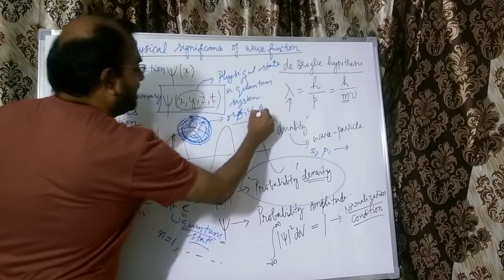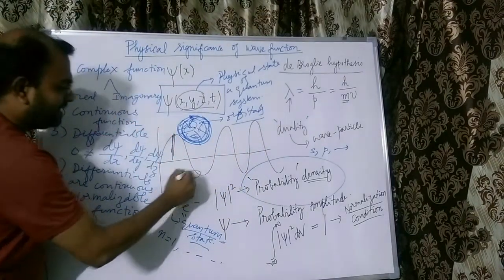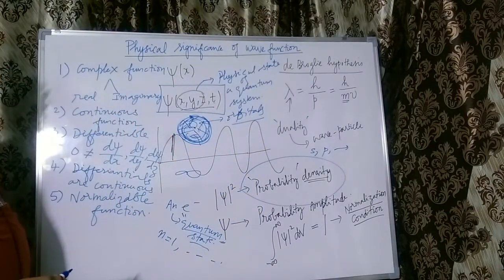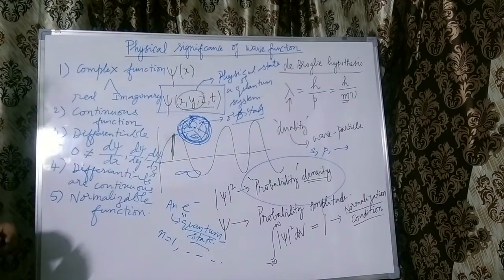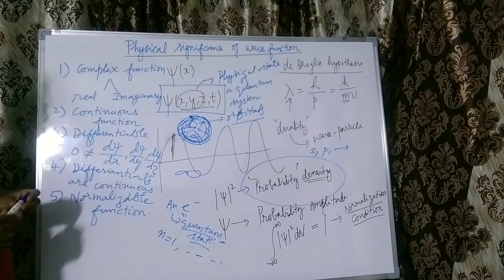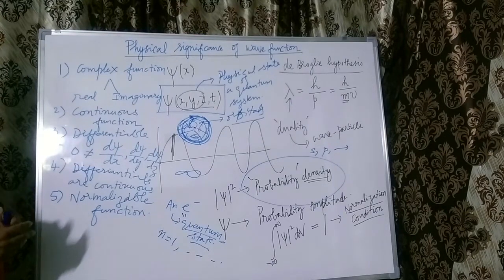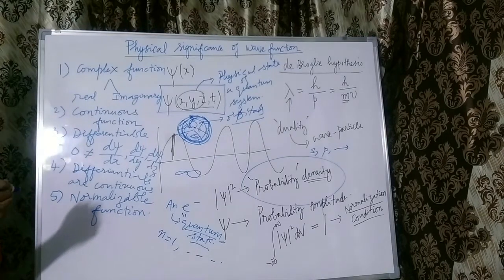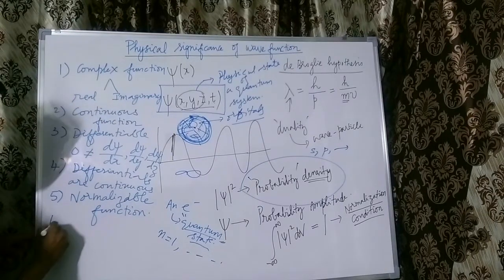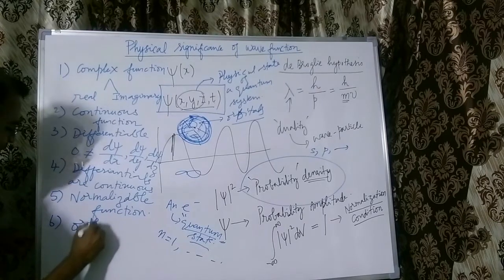S orbital is spherically symmetric. We know that p orbital has dumbbell shapes, and d and f and so on. So these are some of the very interesting physical aspects of a wave function. Another very important property of the wave function is what is called orthogonality.